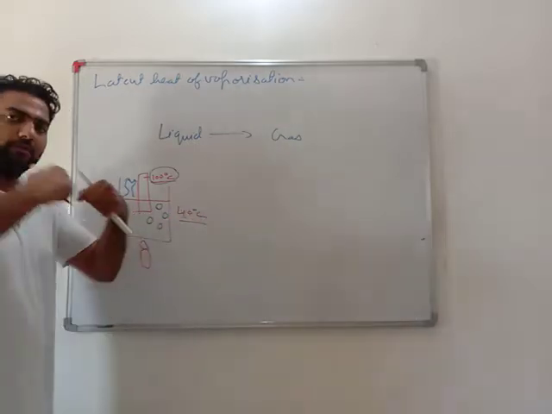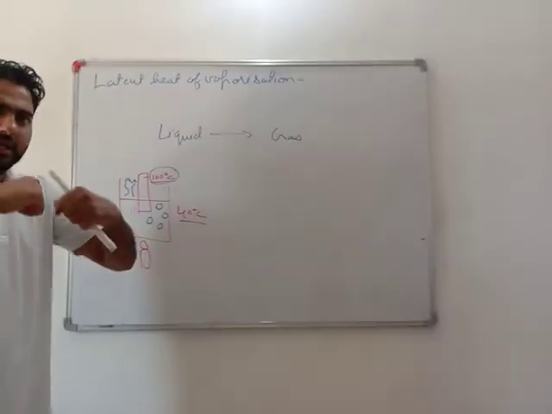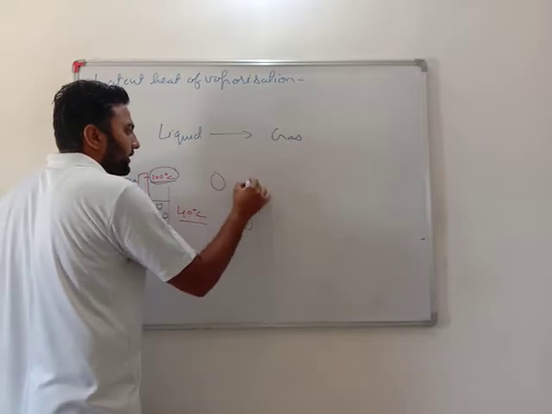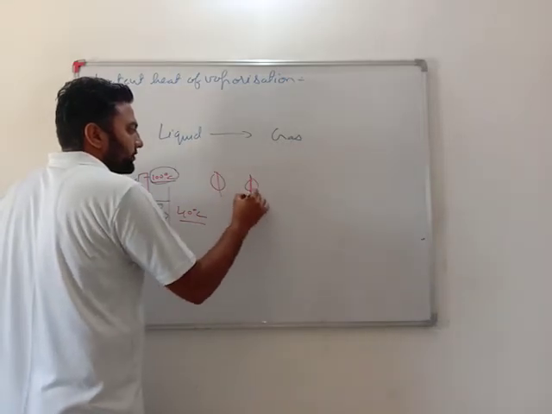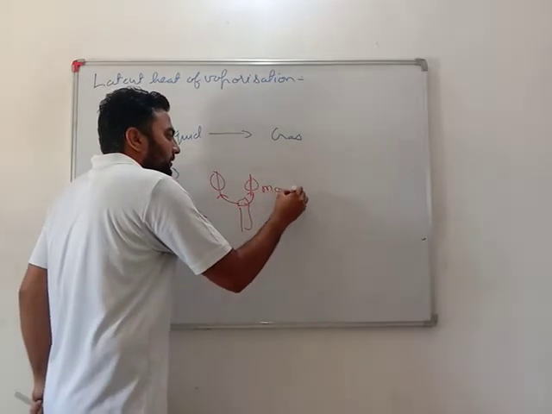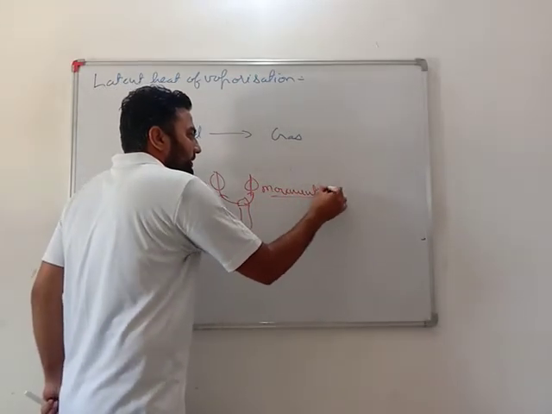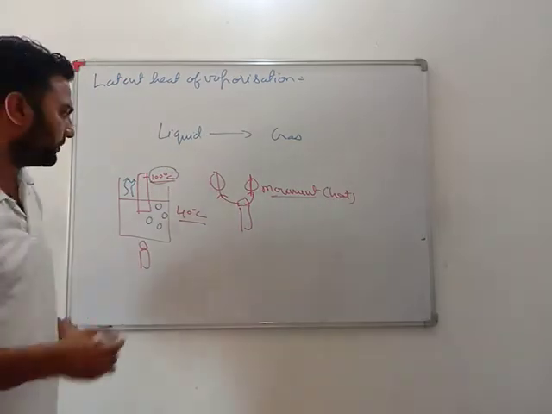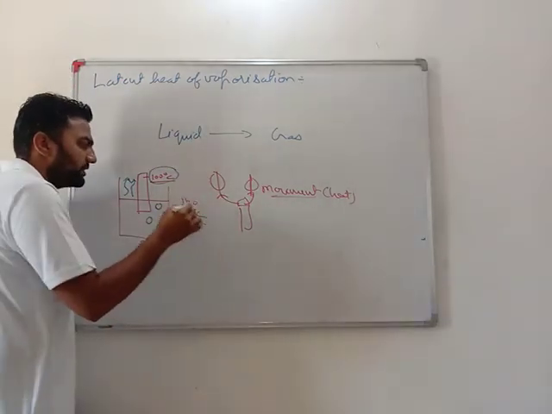I heated it more, movement increased. As movement increased, heat or temperature increased, 40 to 50, 60, 70.